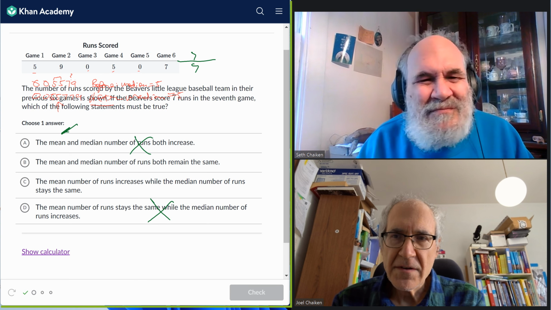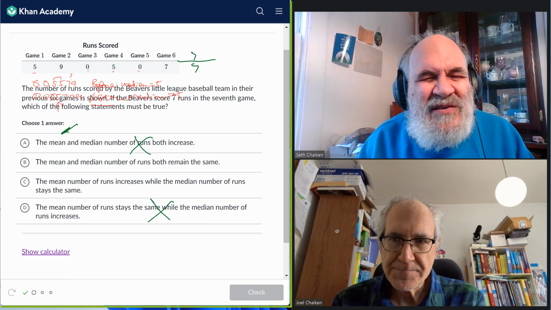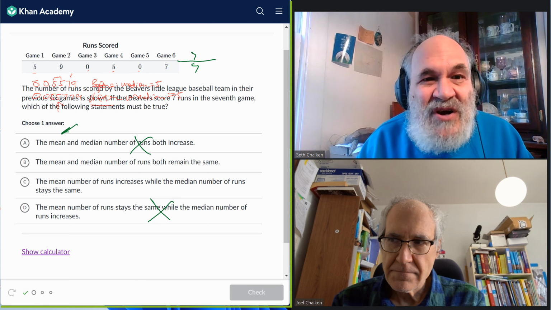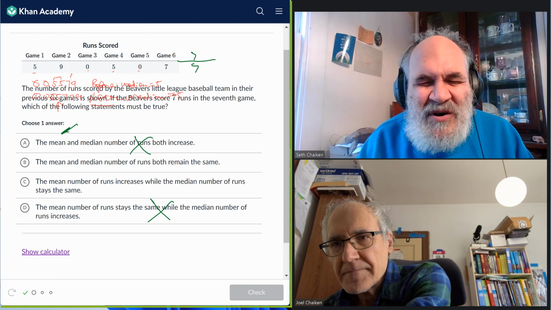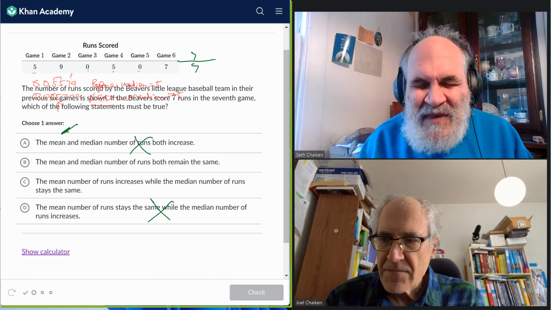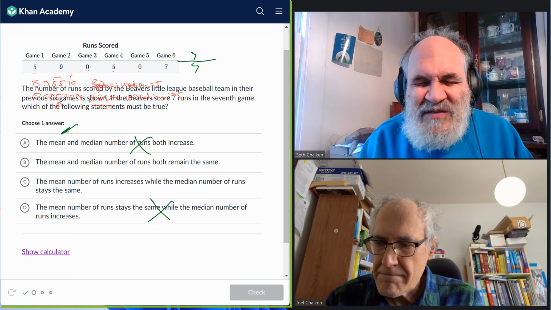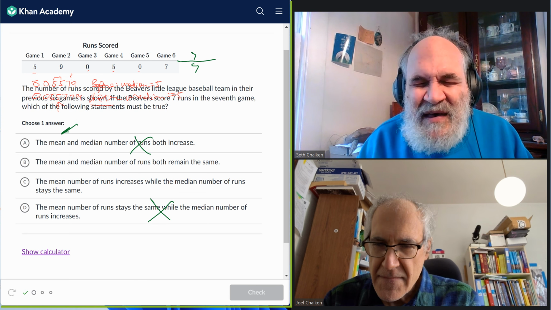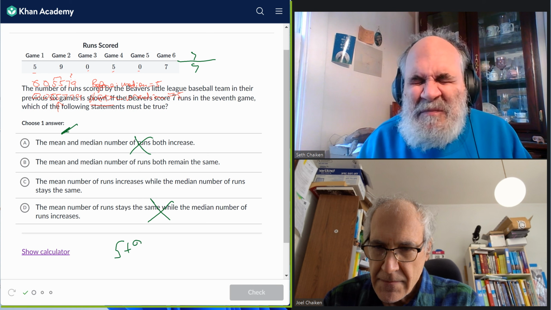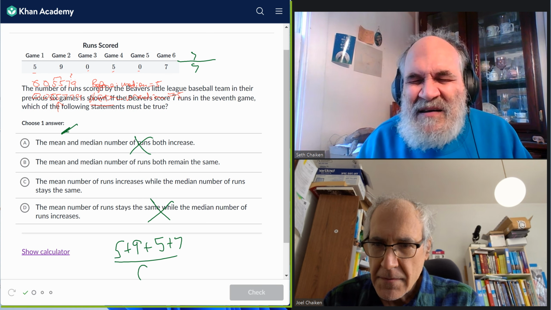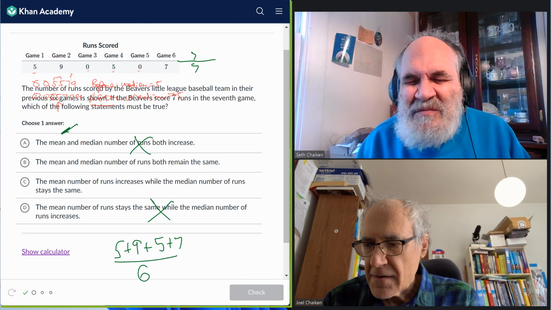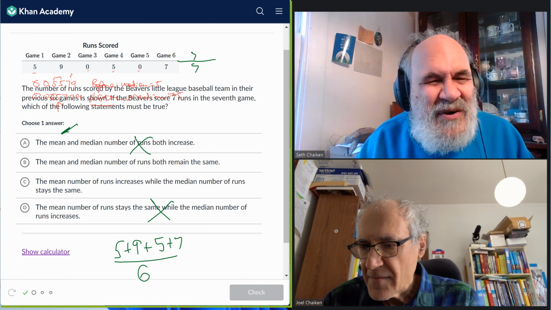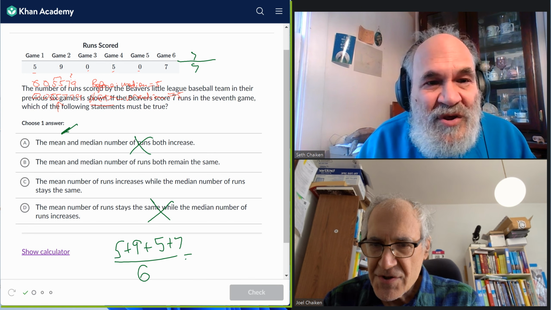The other way to do it is to calculate the mean, calculate the average of the original, and observe how close to 7 it is. If it is below 7, then putting in a 7 is going to push it up. If it's equal to 7, then adding another 7 is going to keep it unchanged. So let's calculate the before.